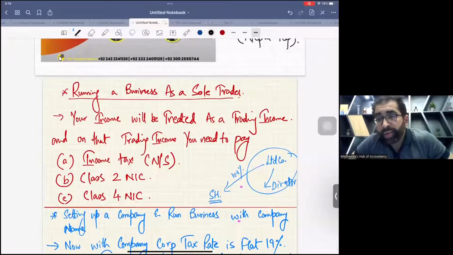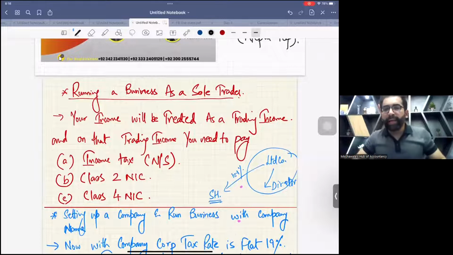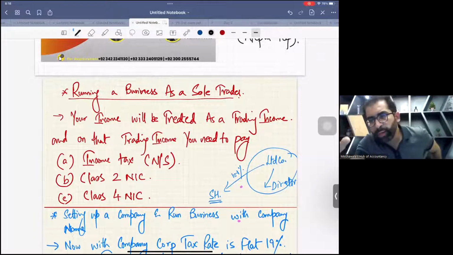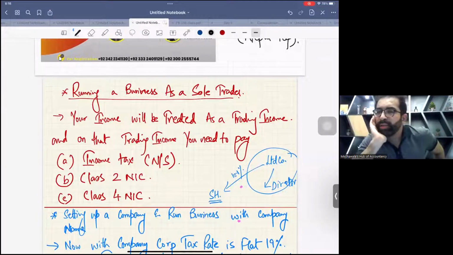Let us say you are a sole trader, a human individual, and you are running your business. Your income will be treated as trading income. Now you have to pay these 3 things.